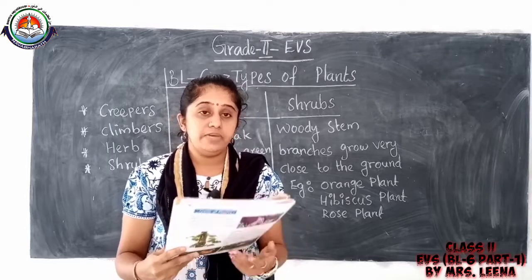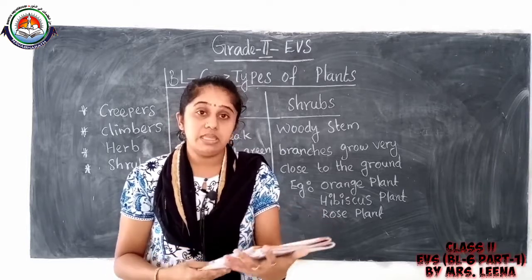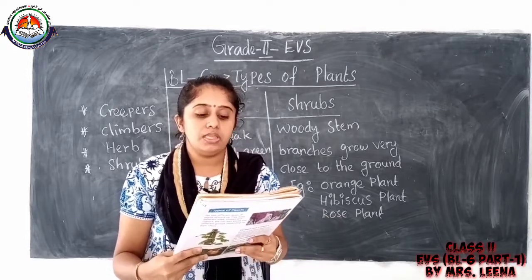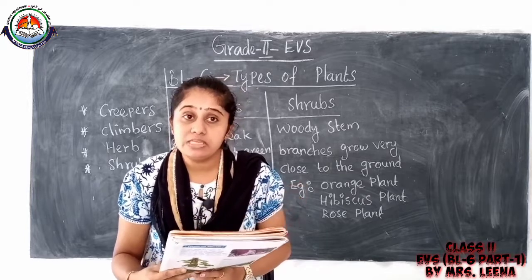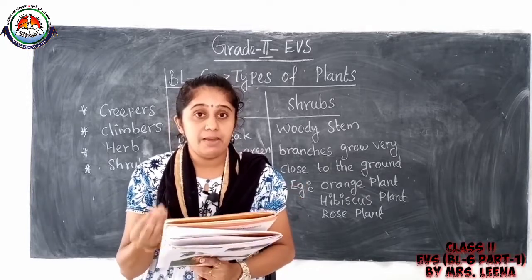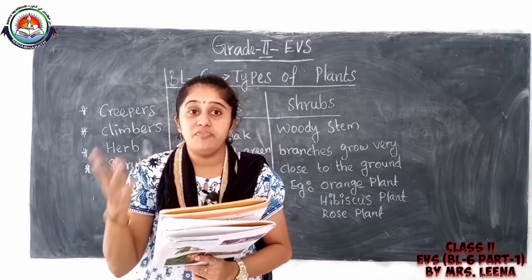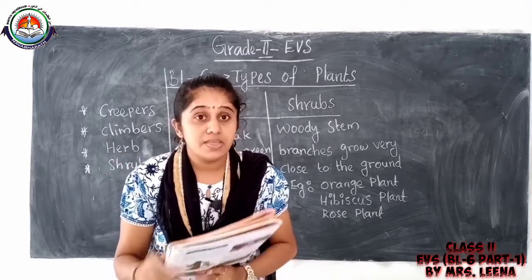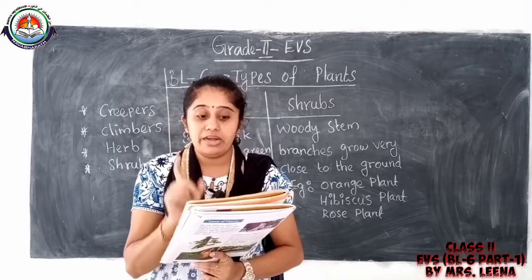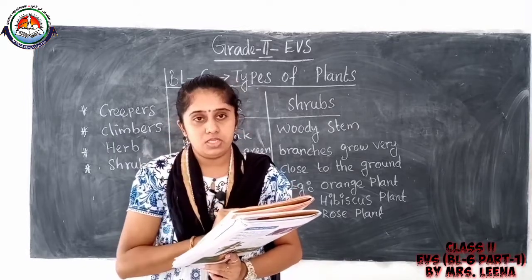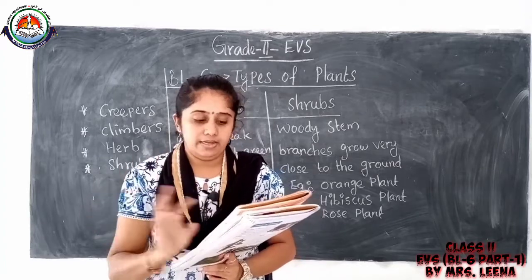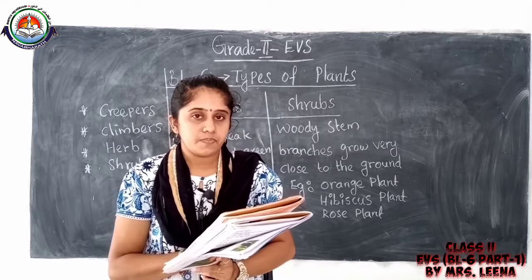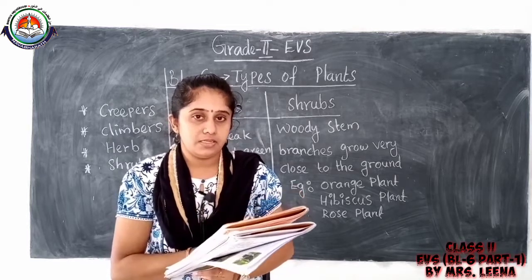First question, page number 35. Which part of the plant helps us sort the plants into different groups? Yes, the stem of the plant. Then you can write, the stem of the plant.